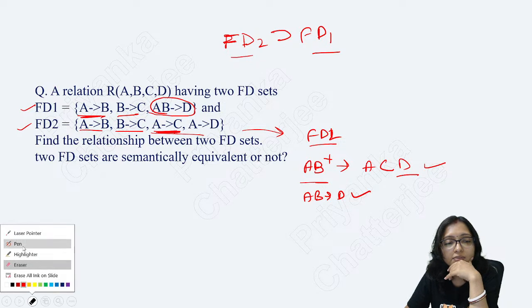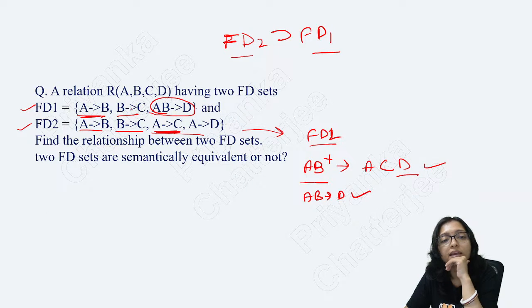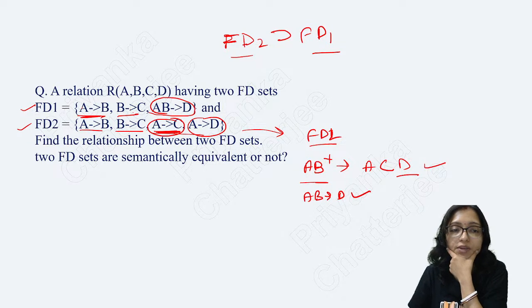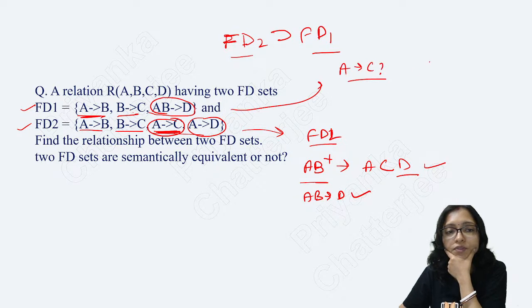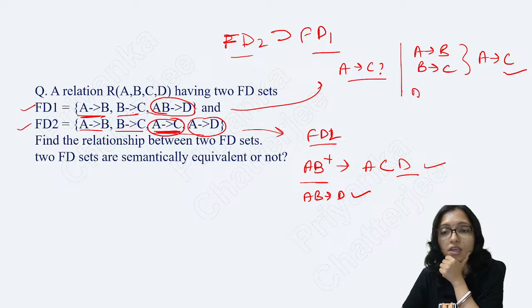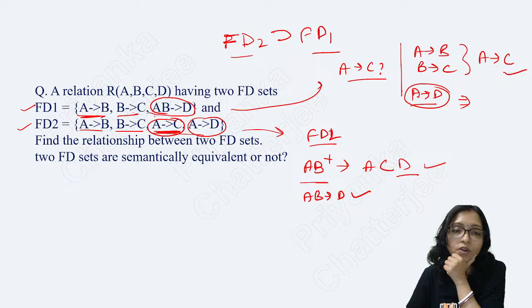In FD1 there is A B C D; A implies C is not present and A implies D is not present. Now can I get it? Now you have to check from here. Can I get A implies C? It was given A implies B and B implies C. From here, by transitive dependency, I can get A implies C. That is okay. Can I get A implies D?